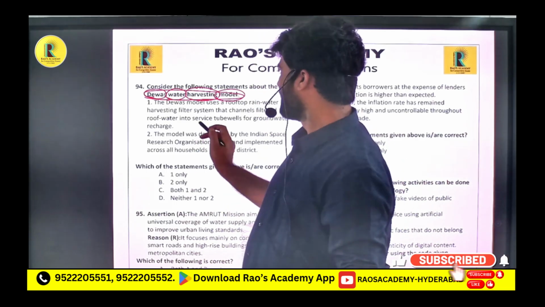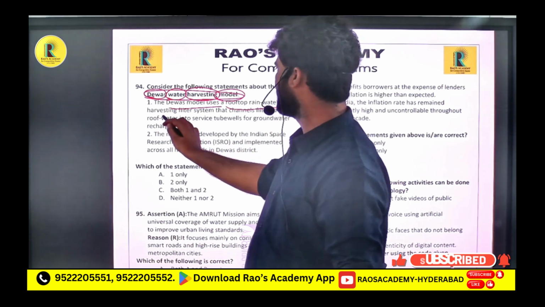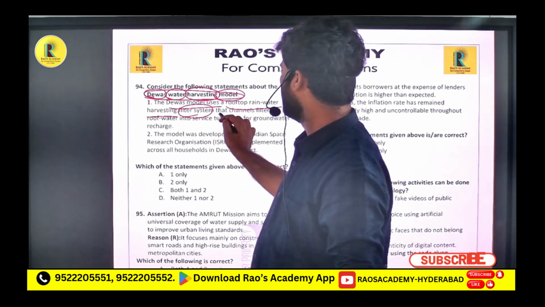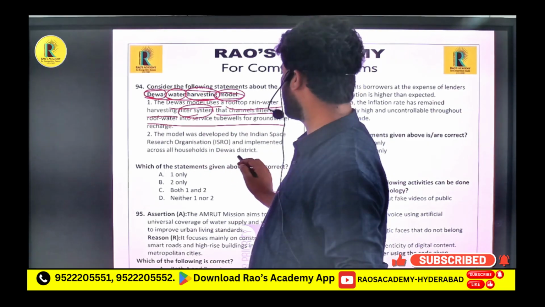So, Dewas model uses rooftop rainwater harvesting filter system. There is a filter system that channels filtered roof water into the service tubes for groundwater recharge.